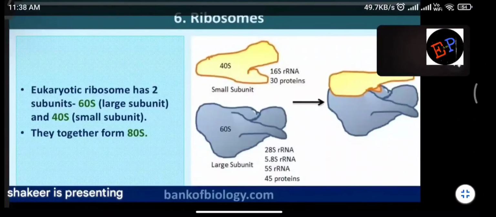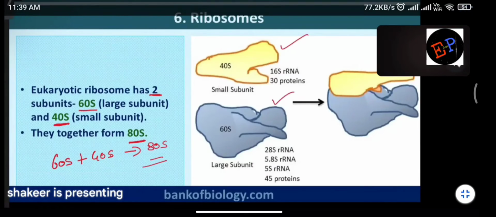Clear? So a eukaryotic ribosome has two subunits. The ribosomes which are present in eukaryotic cells, the cells which have a nucleus, are made up of two subunits. One is 60S and the other one is 40S. Together they form 80S. It means the 60S sized ribosome and the 40S sized ribosome both give rise to the 80S sized ribosome. So this is the 40S and this one is the 60S. Both of them combine together to form the 80S ribosome.